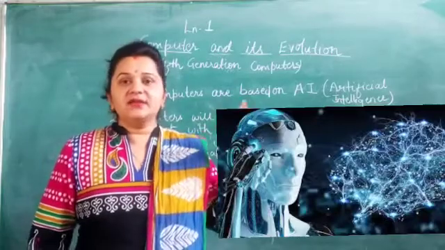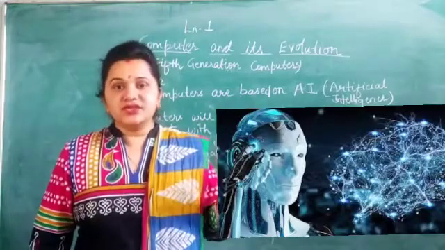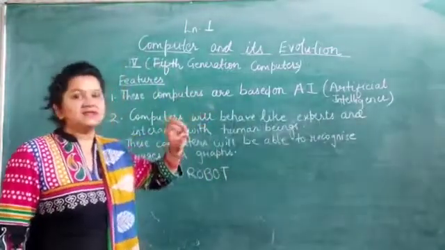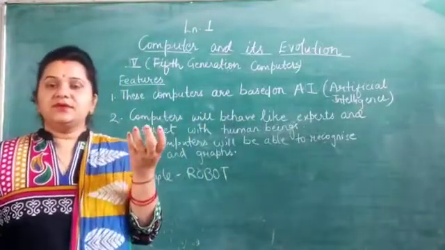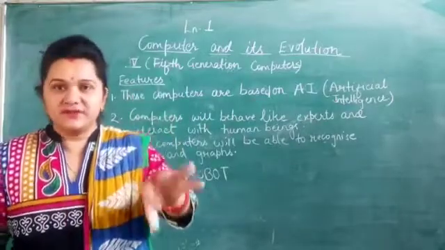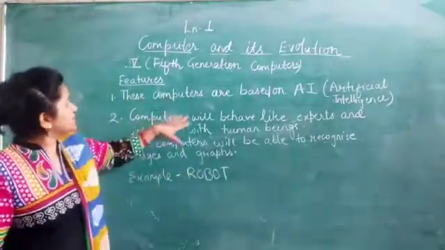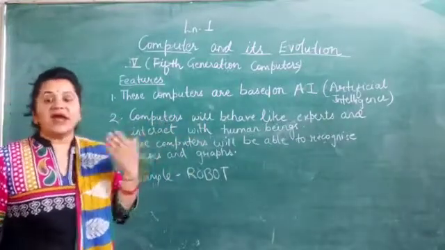Means they can take their own decisions, they can do work of their own, they want to develop. So artificial intelligence means they will develop such an IQ in those devices so that they can act like experts. Okay, so computers will behave like experts and they interact with human beings.